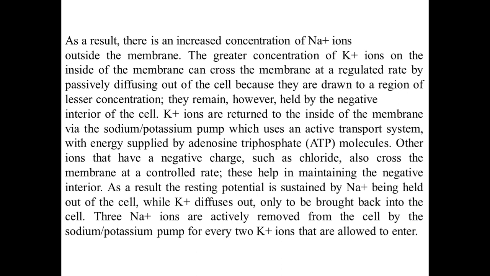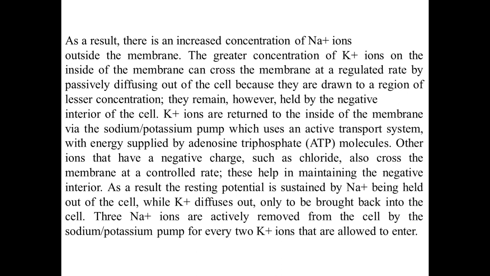Potassium ions are returned to the inside of the membrane via the sodium potassium pump, which utilizes energy, adenosine triphosphate. Other ions that have a negative charge, such as chloride, also cross the membrane at a controlled rate. This helps in maintaining the negative interior. As a result, the resting potential is sustained by sodium being held out of the cell while potassium diffuses out, only to be brought back into the cell.